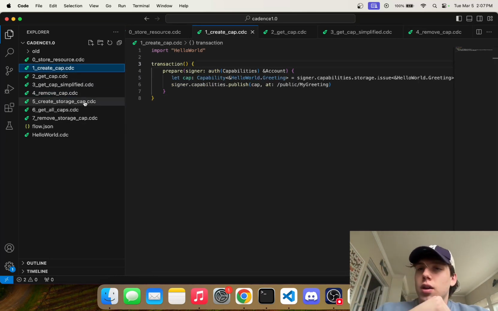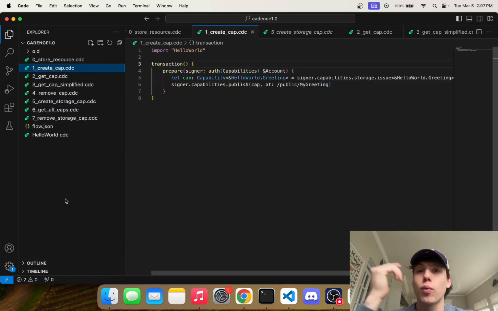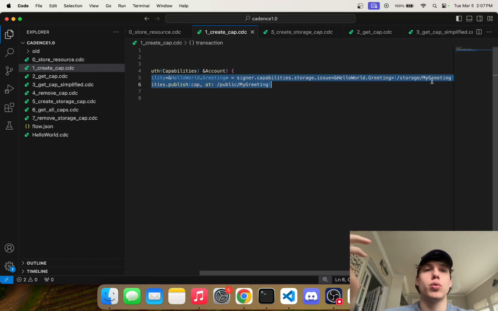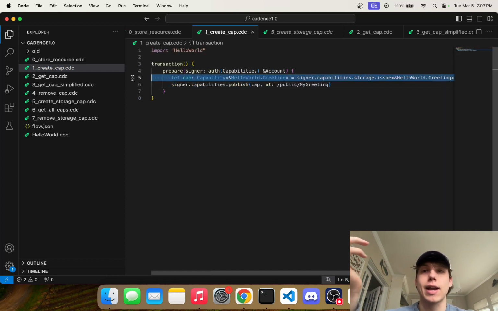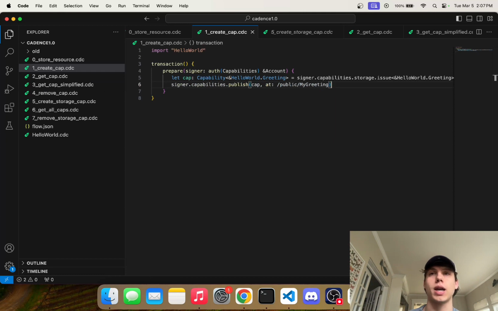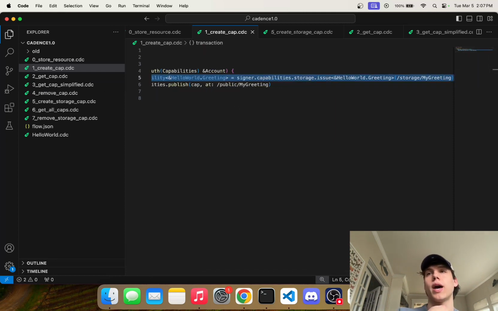Okay. So the next thing we want to do is creating a storage cap. So we actually have already done this, right? When we go back to our first transaction here, create cap, I actually showed you how to create a storage capability. That's actually right here. The only difference was that we actually publish it to a public path. So what if we want to do some sort of situation where we don't publish it to a public path, right? We just take this capability and pass it around. Well, you could totally do that.